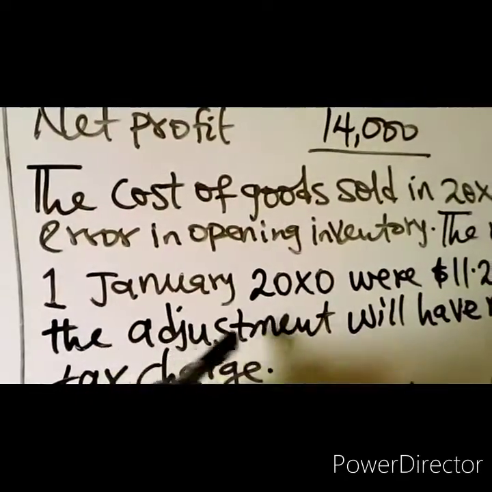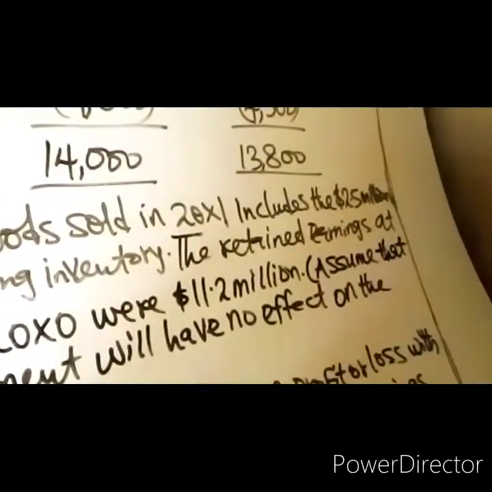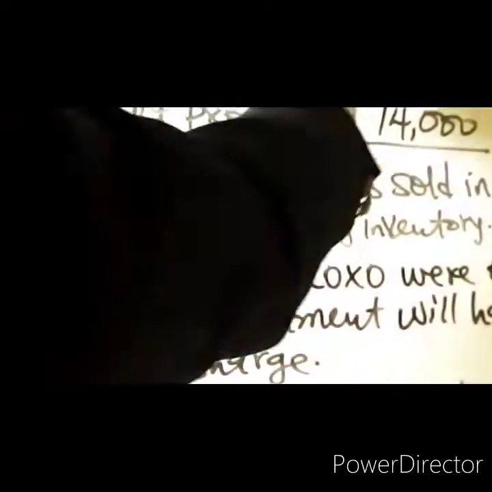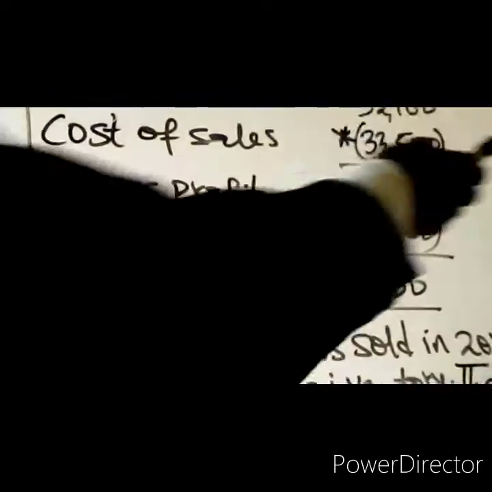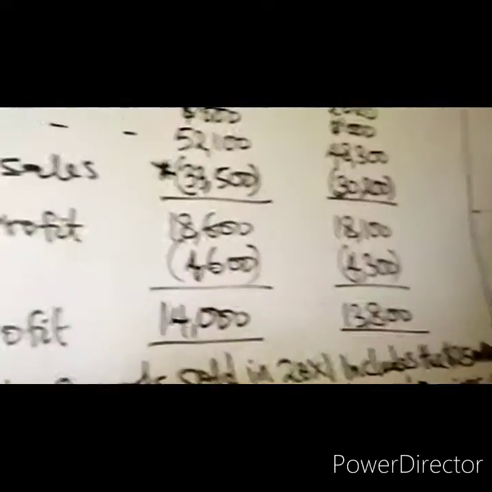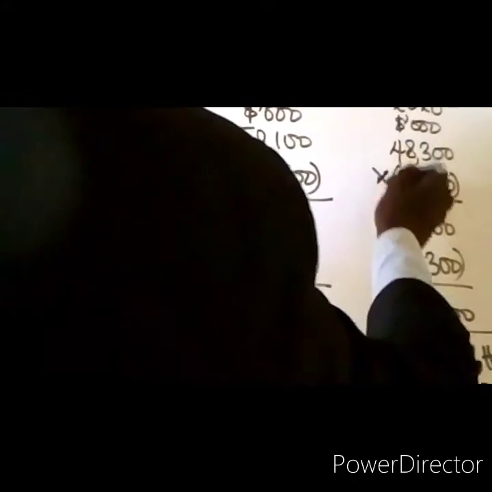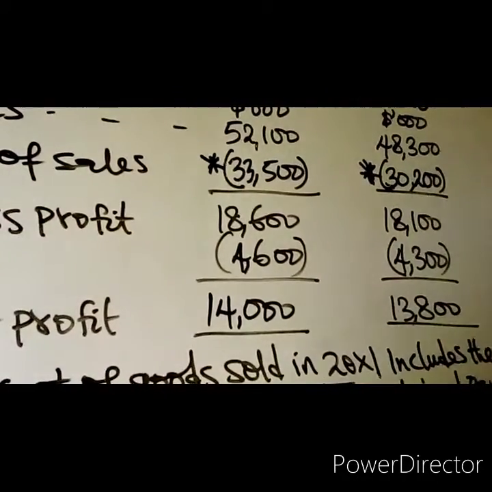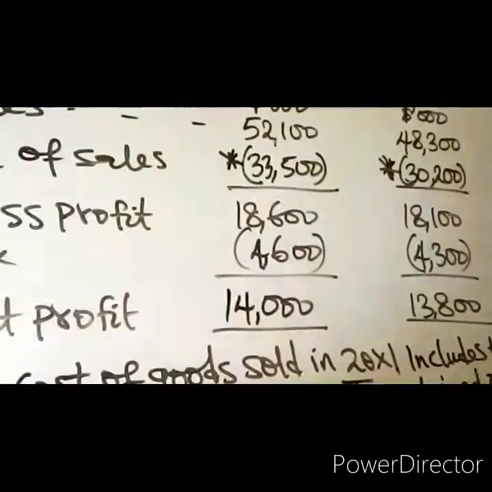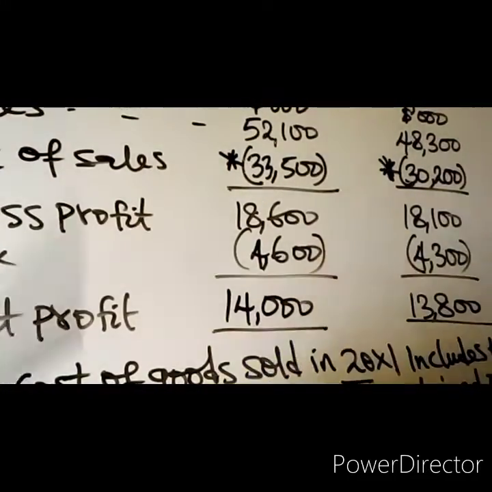Assume that the adjustment will have no effect on the tax charge. The opening inventory error of 2.5 million in 20X0 would have been the closing inventory. That means you will need to adjust your cost of sales for that prior year error.